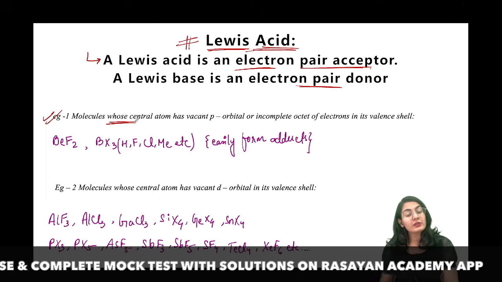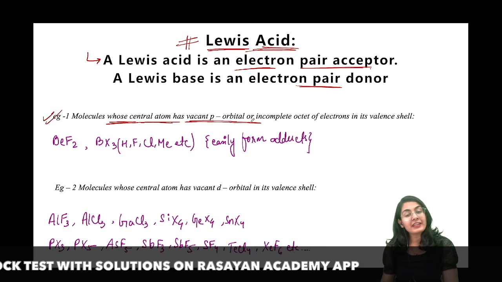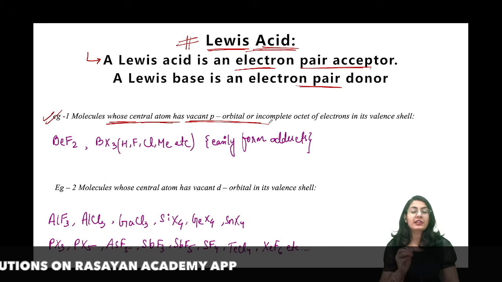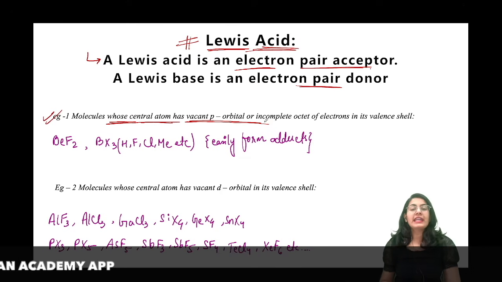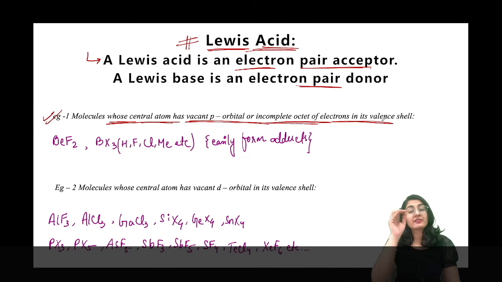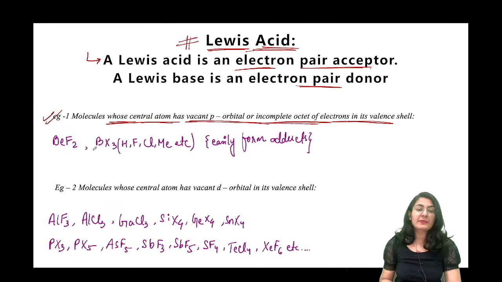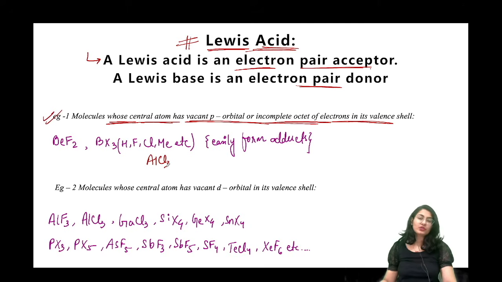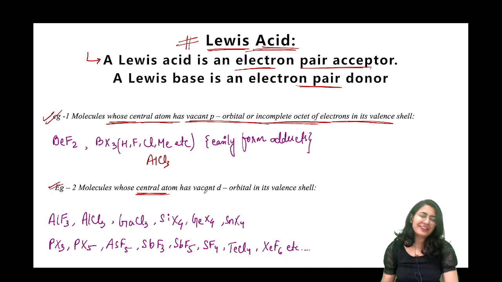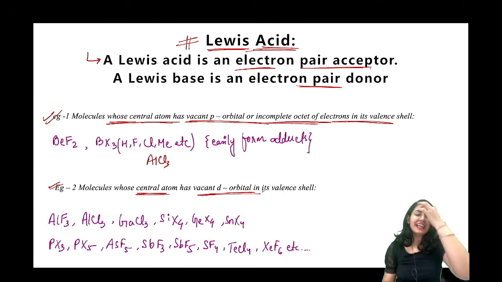जो molecules के पास central atom के पास vacant p orbital है, any molecule whose central atom has a vacant p orbital or incomplete octet of electrons in its valence shell, वो सारे के सारे Lewis acid हो जाएंगे. BH3, BF3, BCl3, BMe3, all of these, BeF2, even AlCl3, anybody having a shortage of electrons but no charge. ठीक है. Second is molecules whose central atom has a vacant d orbital in its valence shell. So either a vacant p orbital or a vacant d orbital, both are going to work.